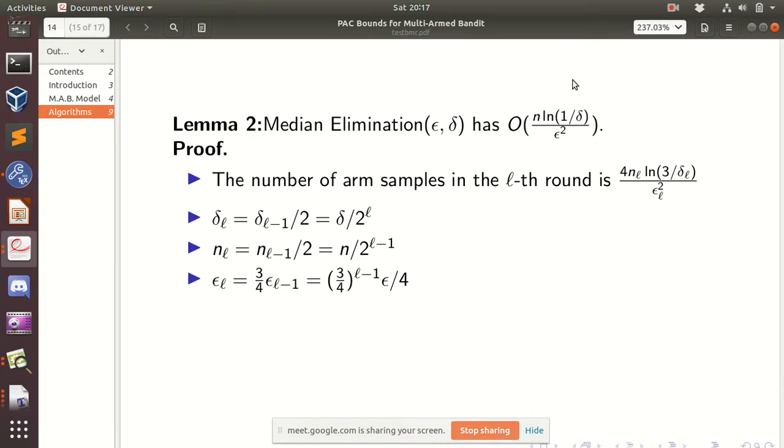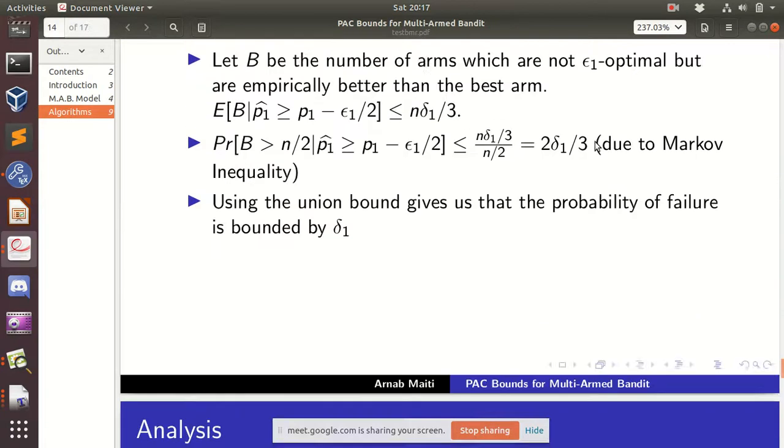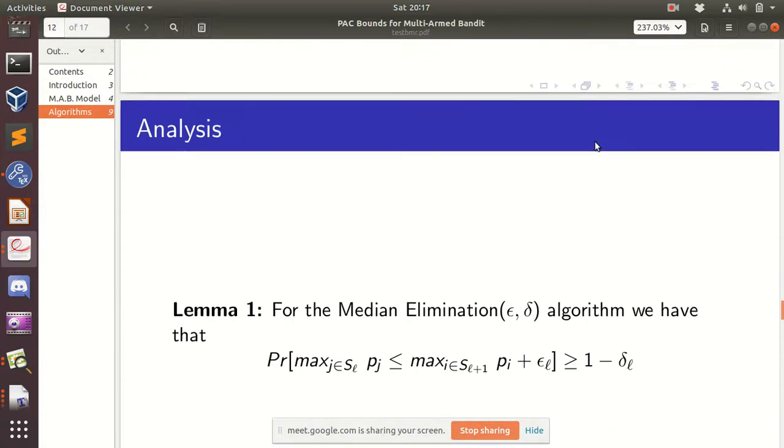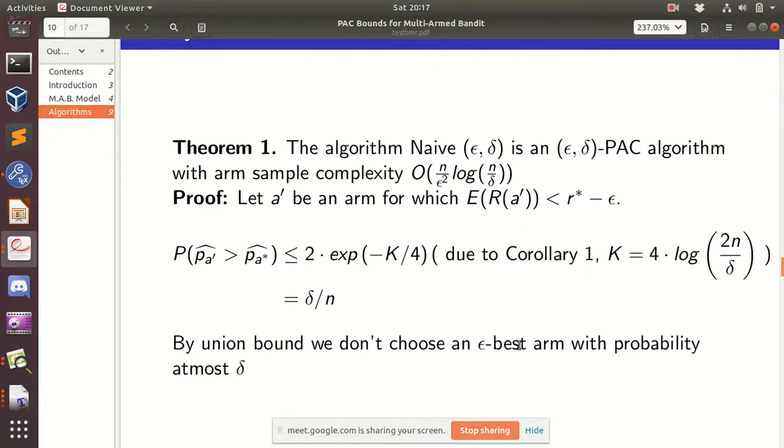So there is a paper where they showed that this is the best possible lower bound. This is a lower bound basically, and we achieved it as an upper bound. So this is the best possible algorithm which is possible. And I said I was going to tell something here.